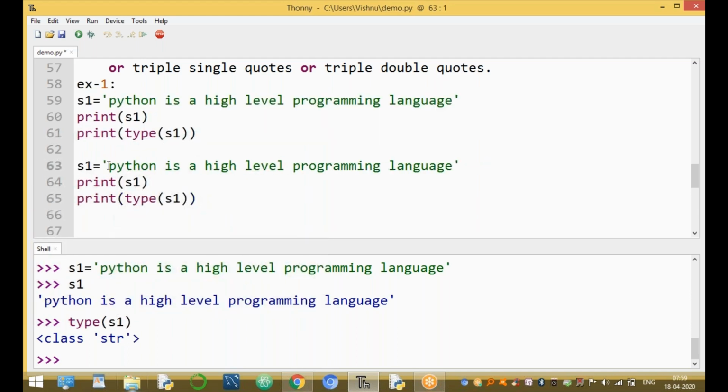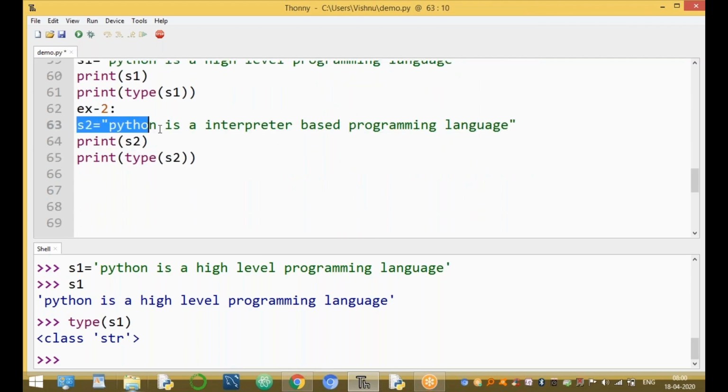Another example, S2, a simple value. This is also enclosed by double quotes. We call it a string. Here, S2 is a string value. These are enclosed by quotes: Python is an interpreter-based programming language. Okay, see the example.